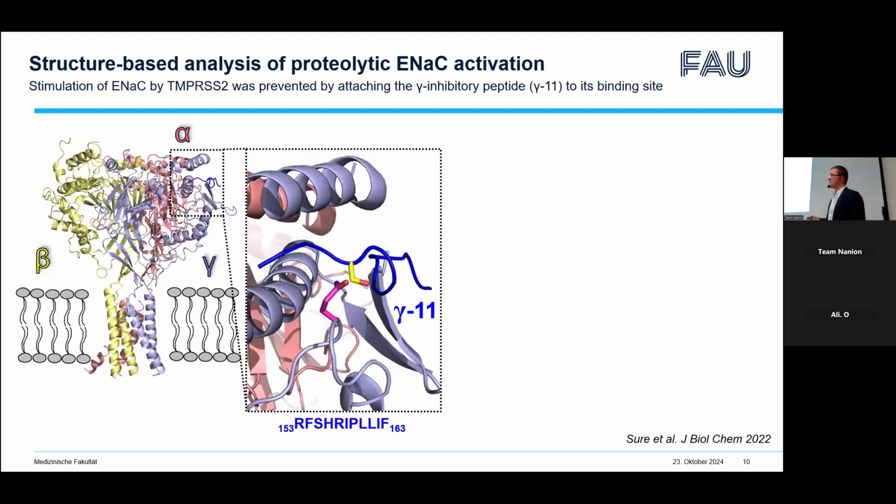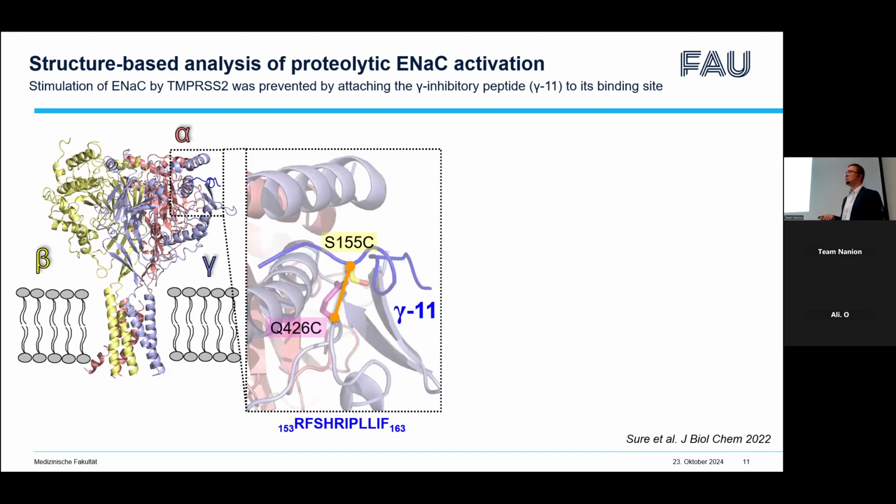After that, we studied the molecular mechanism of how TMPRSS2 stimulates the channel, and we were able to demonstrate that this occurs due to the release of the gamma inhibitory peptide from the gamma subunit. We analyzed the structure of the gamma subunit, particularly the binding site of the gamma inhibitory peptide. We identified 2 amino acid residues, one in the gamma inhibitory peptide and the second in the binding site, which were close enough to each other to form a disulfide bond when substituted with cysteine residues.